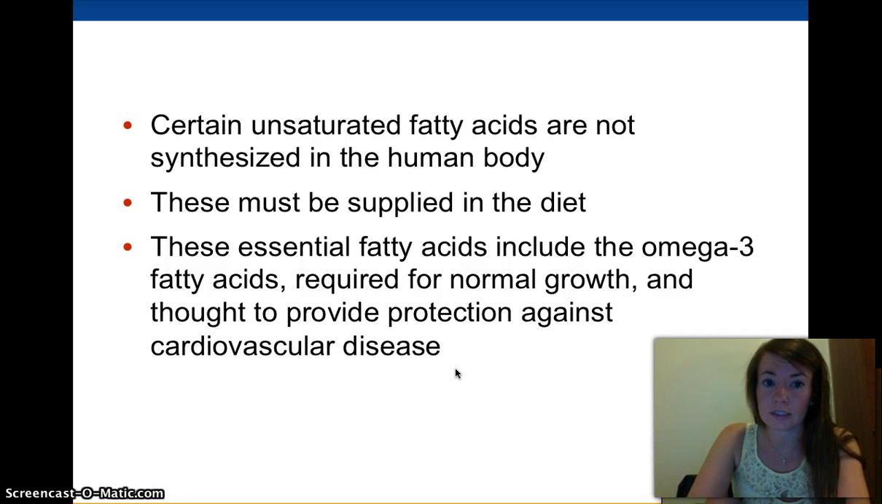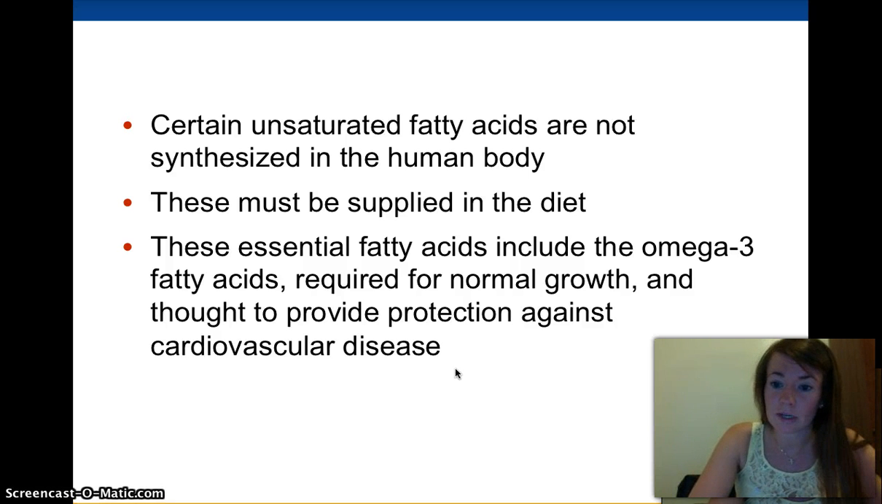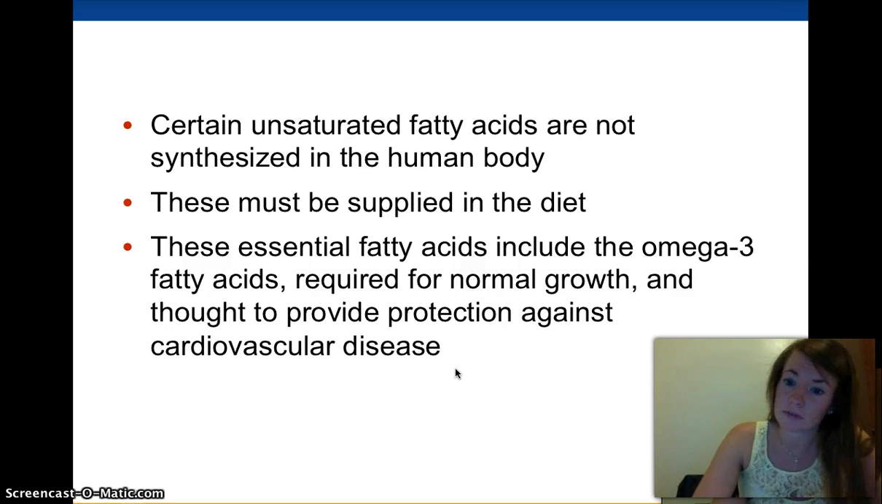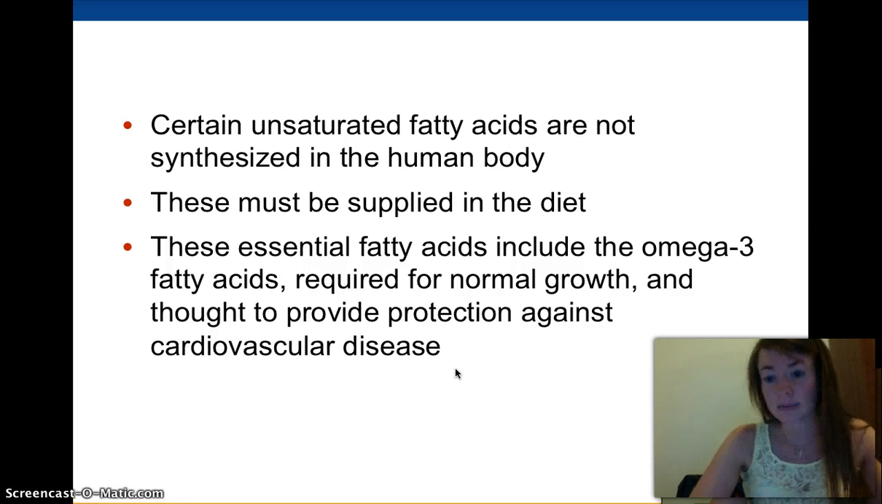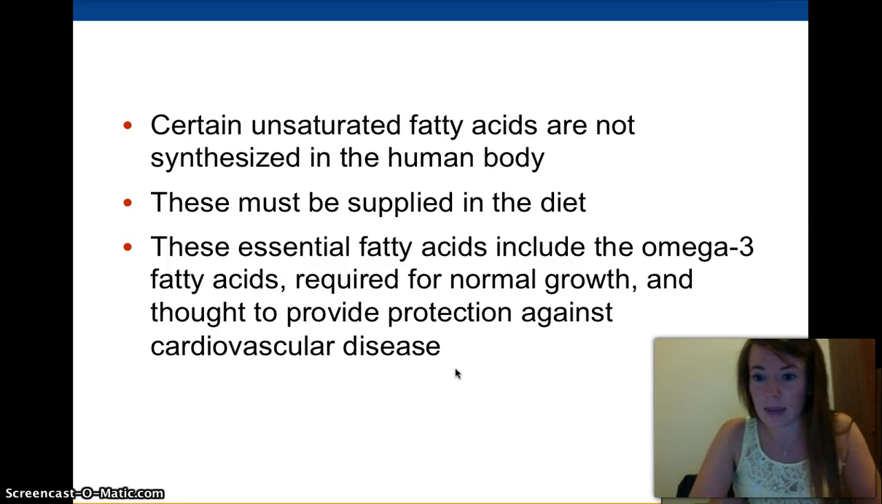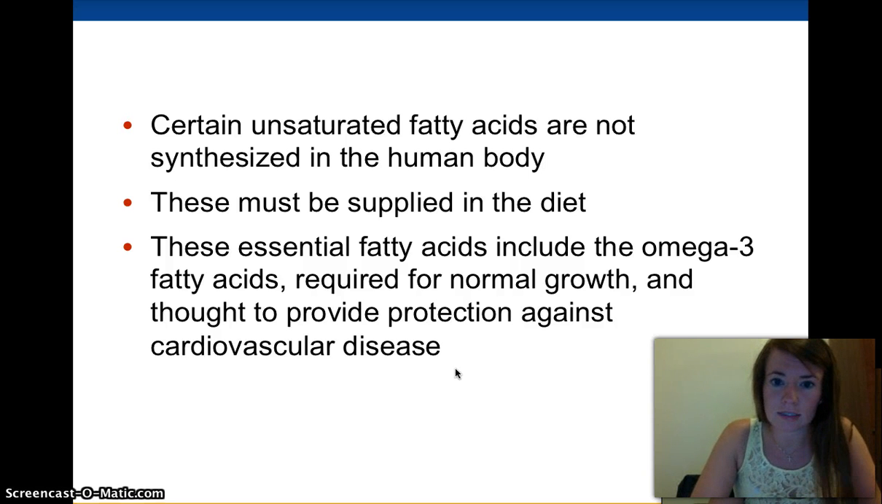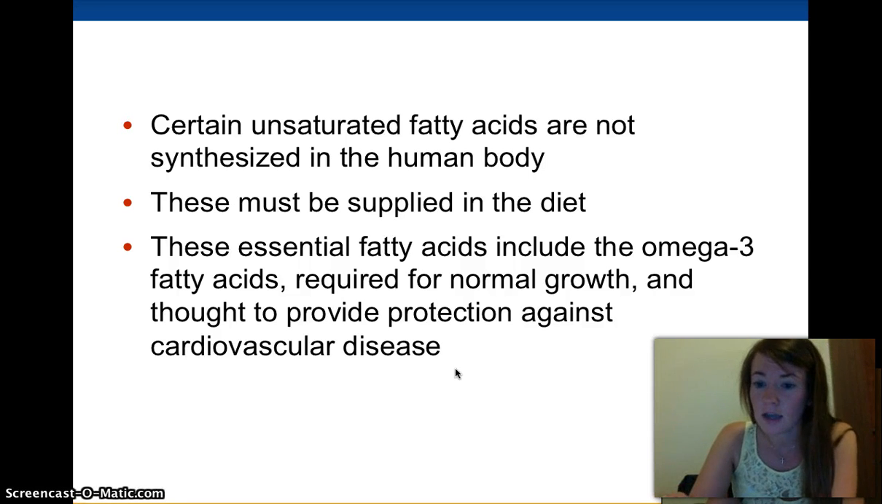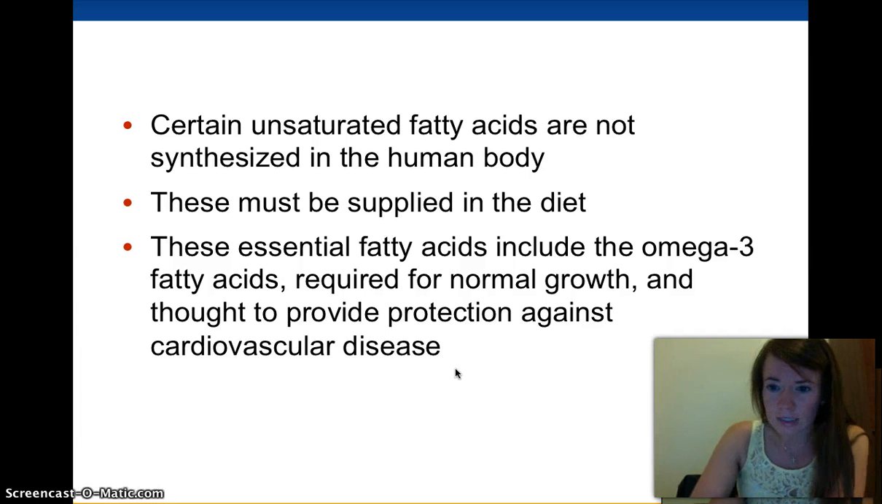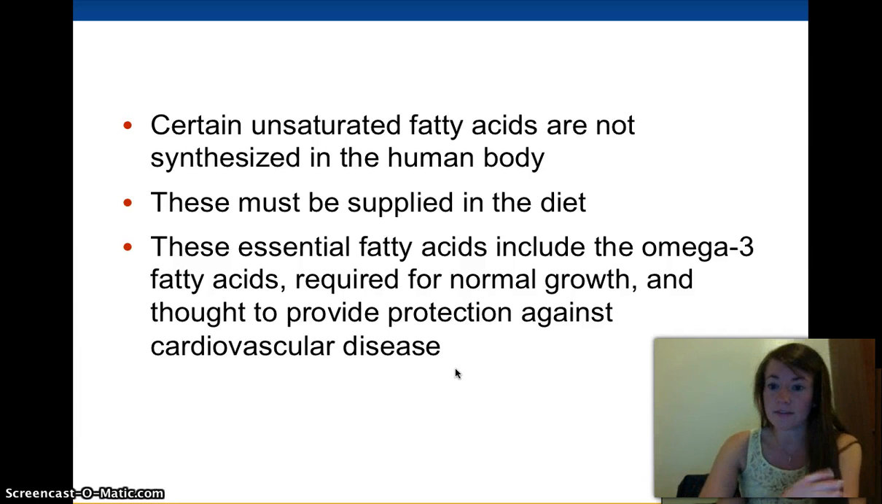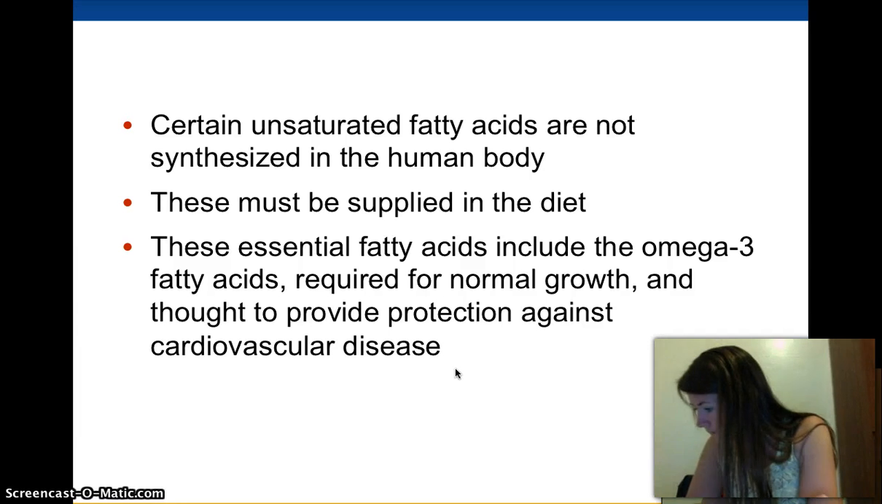And then there's certain unsaturated fatty acids that our bodies don't make, but are really important in our diet. You've probably heard of these in the news in regards to nutrition, such as omega-3 fatty acids, and we need to get them from someplace else because our body doesn't make them. They're required for normal growth, and they're thought to provide protection against cardiovascular disease. So like salmon and almonds and avocado and things like that, those have fats that are good for you, like this right here.